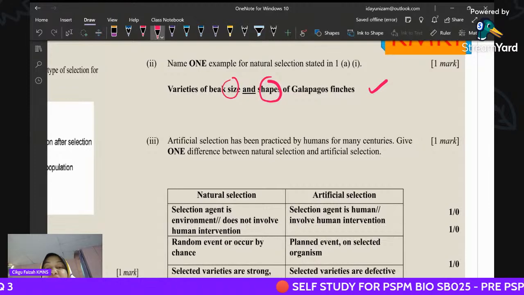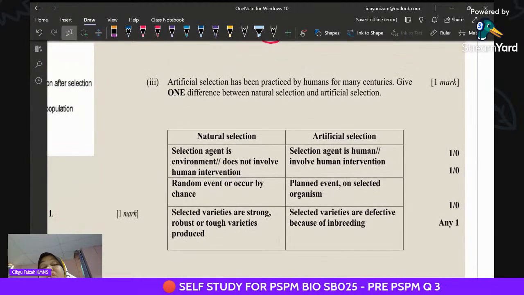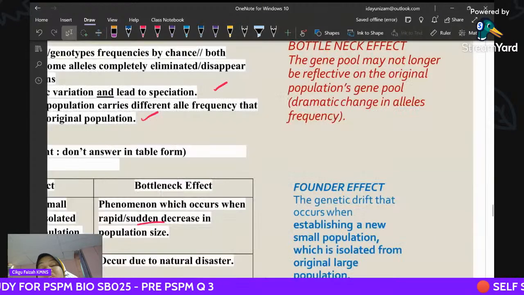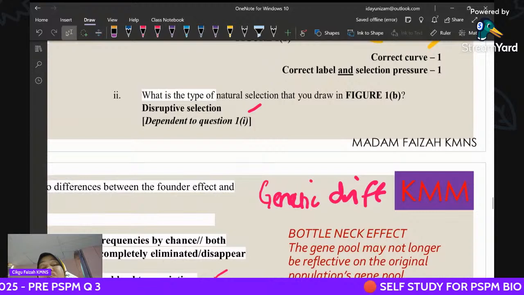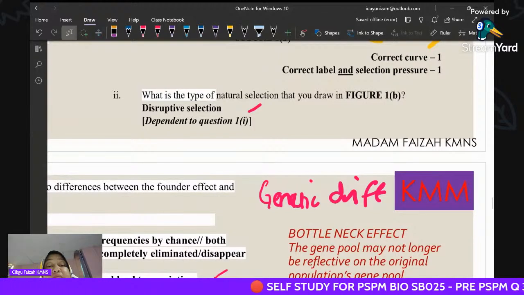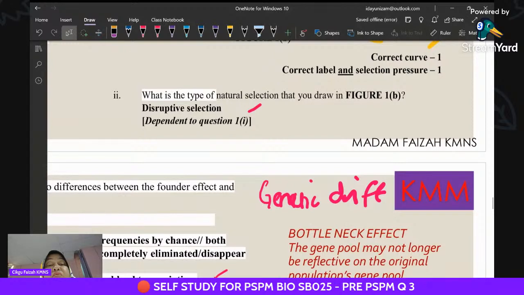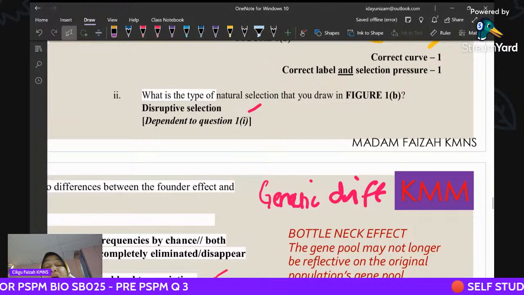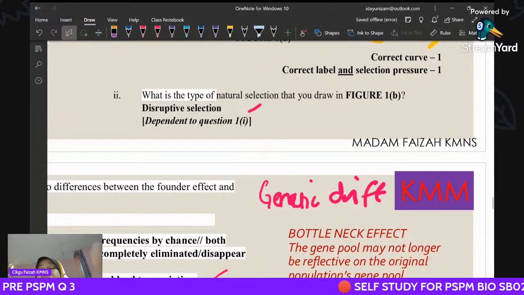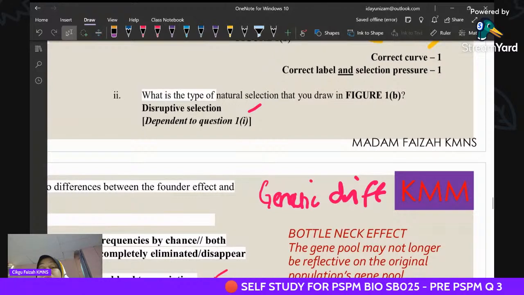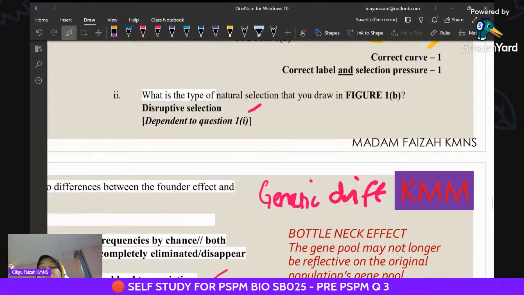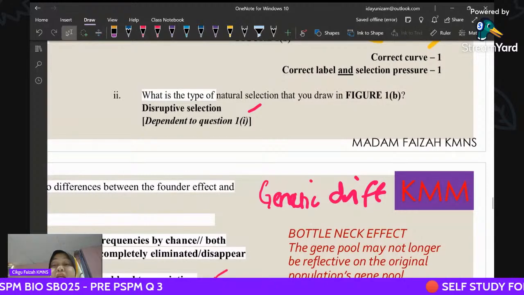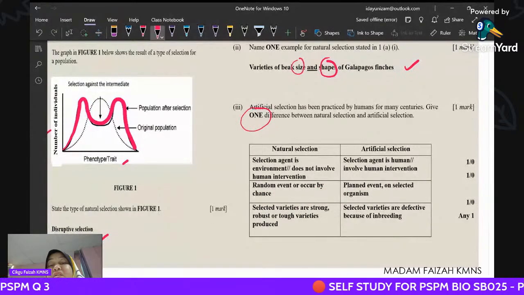Galapagos finches. Same as before, this one is the differences between natural selection and artificial selection, same as just now. Our question is asking about natural selection and artificial selection, the differences. So the same goes for the next college. They will ask you the question about the difference between natural and artificial selection.